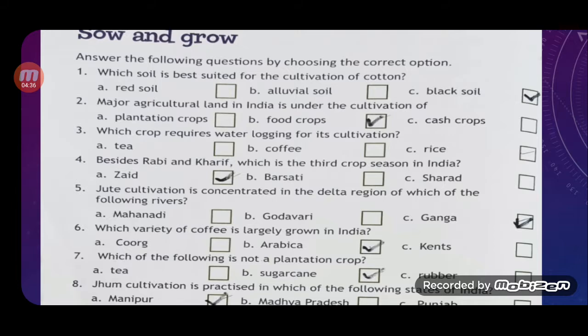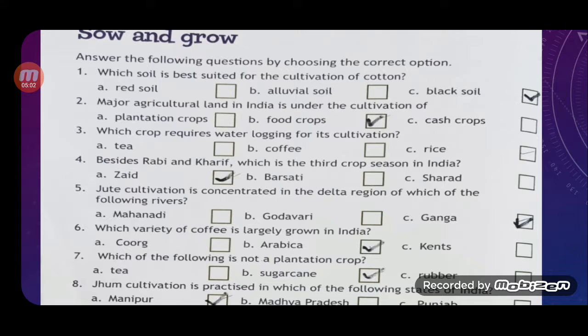In Rabi crop, children, we have wheat, mustard and barley. In Kharif crop we have maize, millet, rice, soyabean, etc. And in Zaid crop, pumpkin and watermelon. So, question number 4, besides Rabi and Kharif, which is the third crop season in India? That is option A, Zaid.